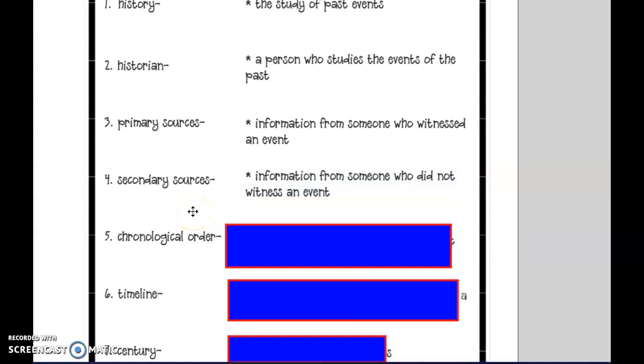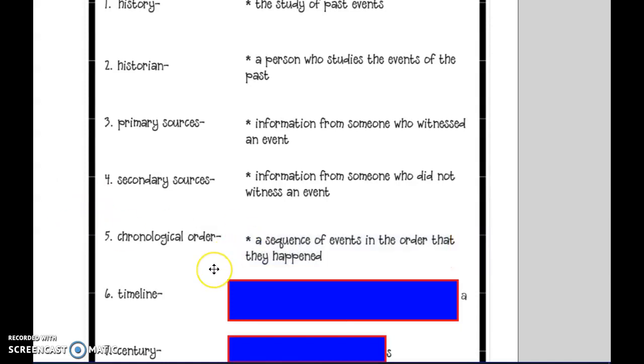Next word is secondary sources. And this is information from someone who did not witness the event. So if Miss Rayfield saw the wreck happen and the police came and I told the police exactly what happened, they may be a secondary source.